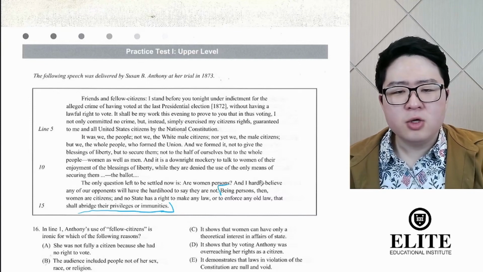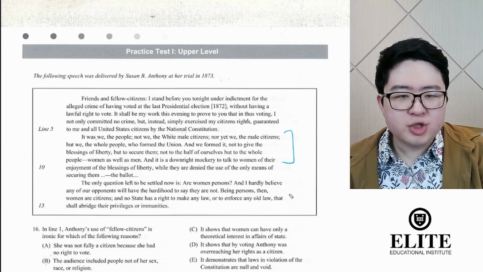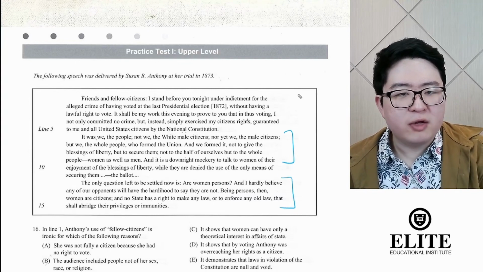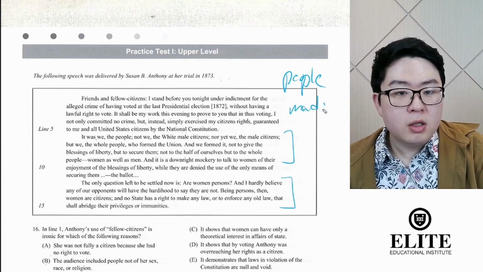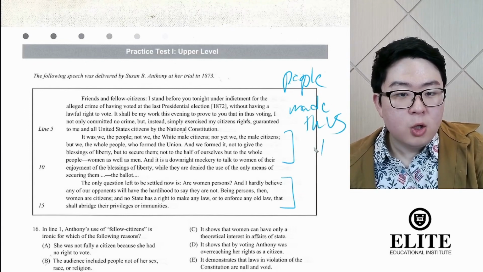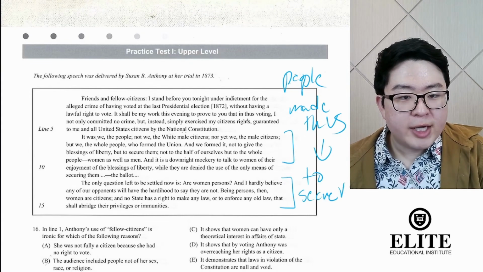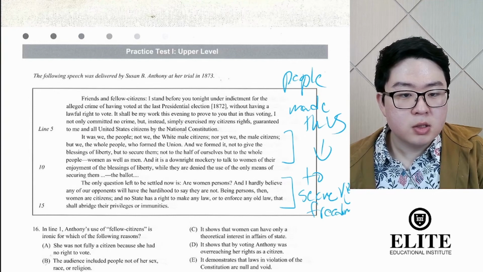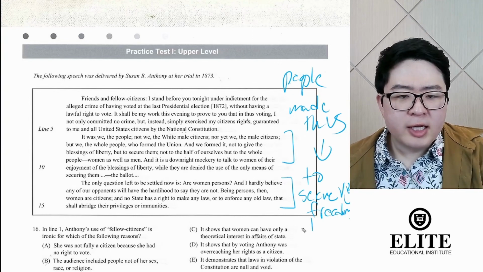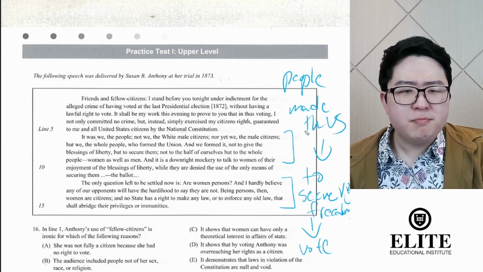And so the line of logic that she establishes here, and then makes clear in the third paragraph, is, people made the U.S. Why? To secure rights and freedoms. And then how do you do that? You vote. And she's saying that if people made the U.S.